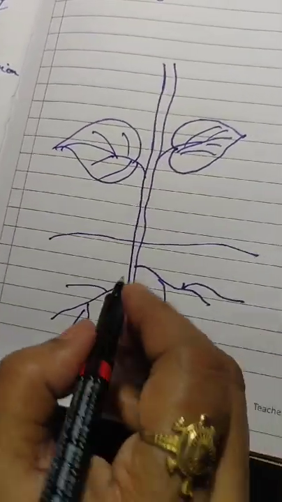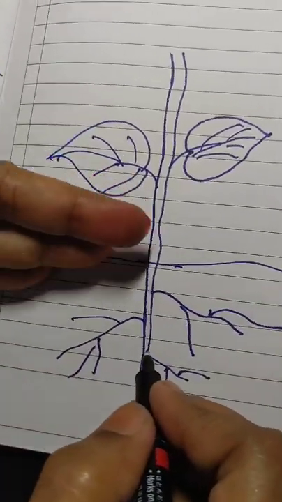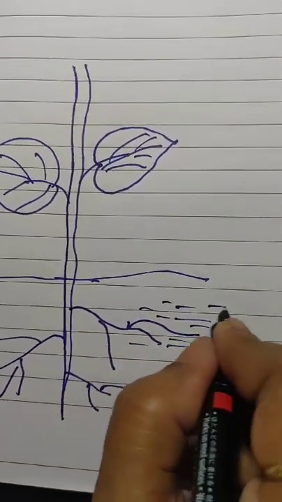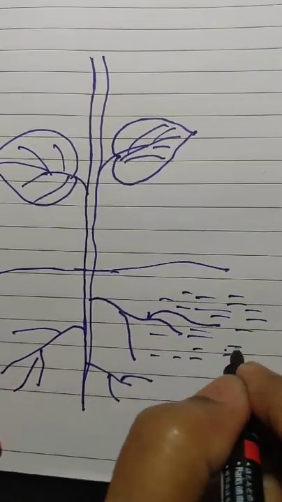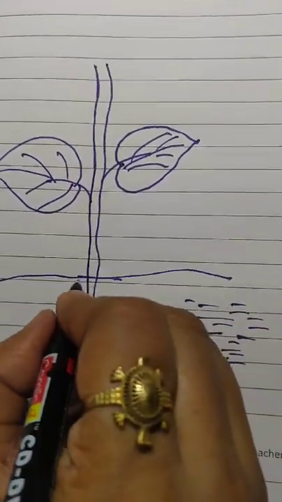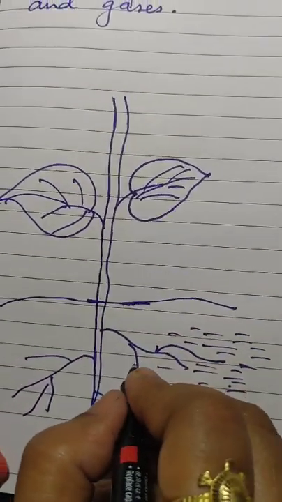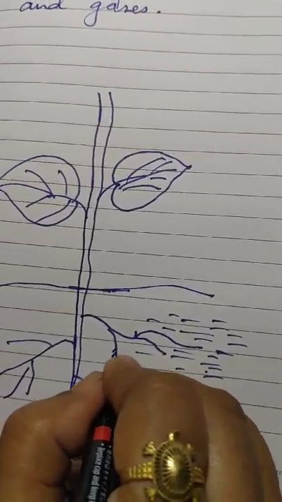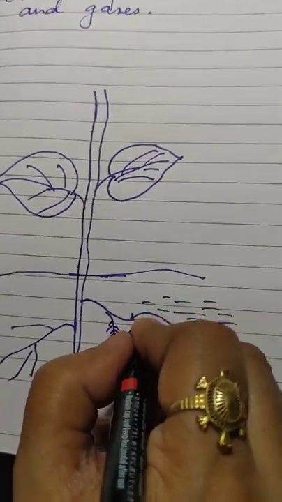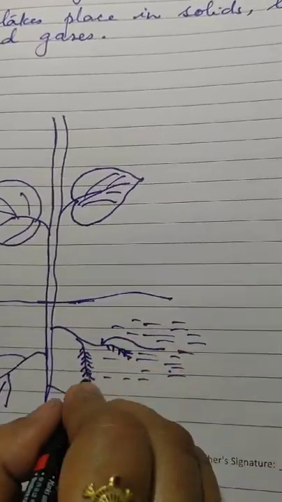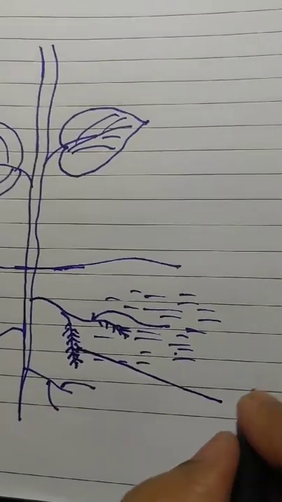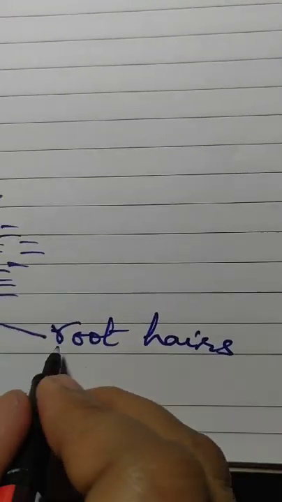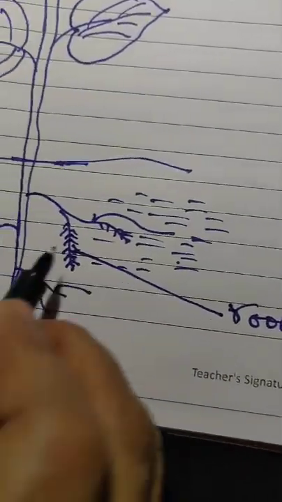Now see, the roots grow towards the soil, so the roots are in contact with the soil as well as the soil water. You will notice that there are very fine, hair-like growths in these roots. What are these growths called? These are called root hairs, and there are numerous root hairs in the roots.